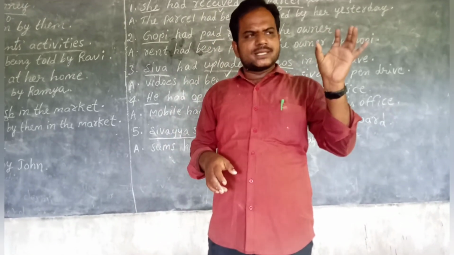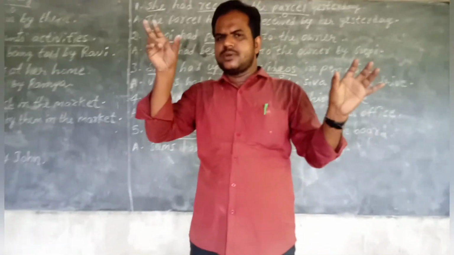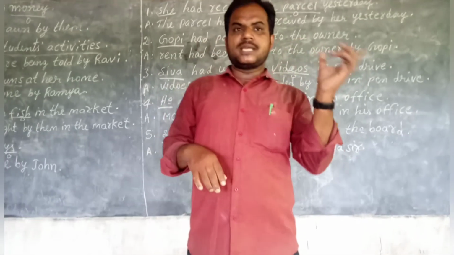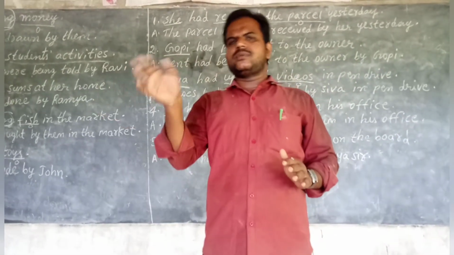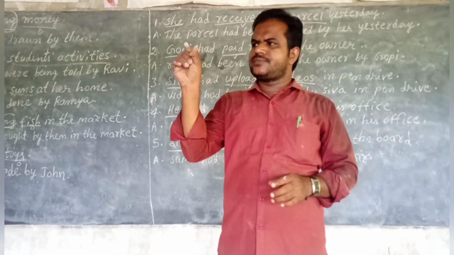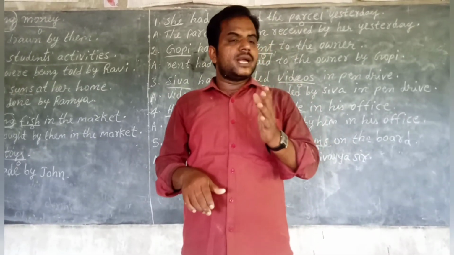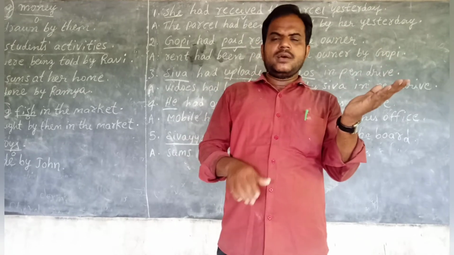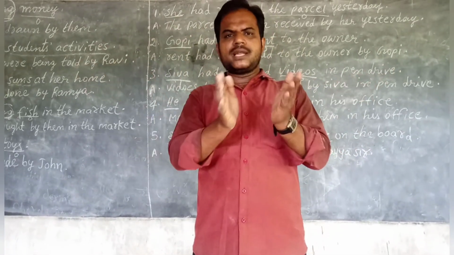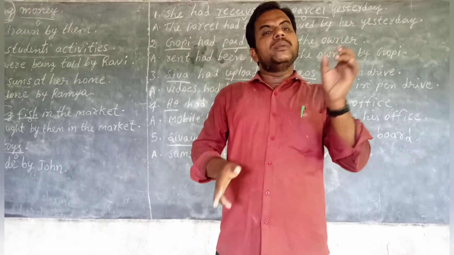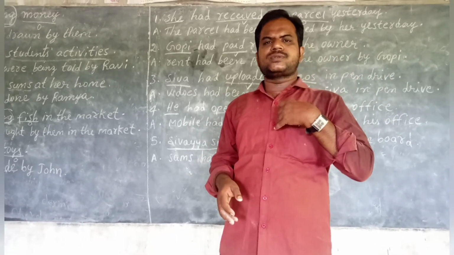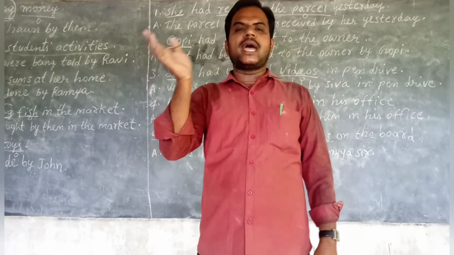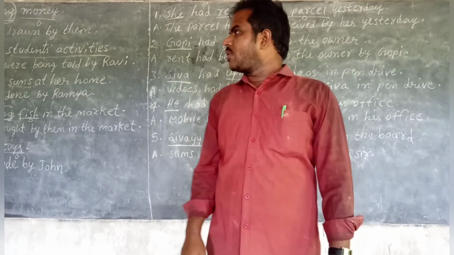Same in present continuous and past continuous: in present continuous, being we shall use, and in past continuous, being. Like that, in present perfect and past perfect, similarities we can find, children. In present perfect tense, has been, have been we shall use. In past perfect tense, had been we use, children.